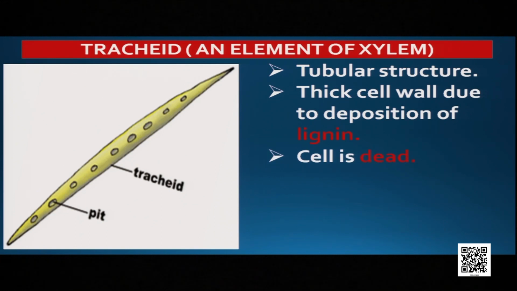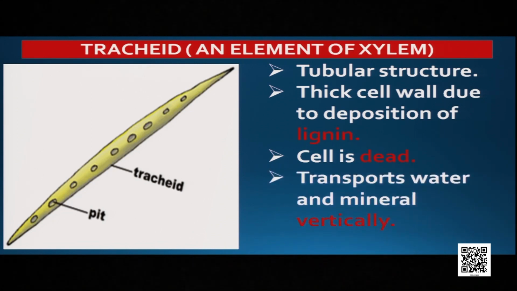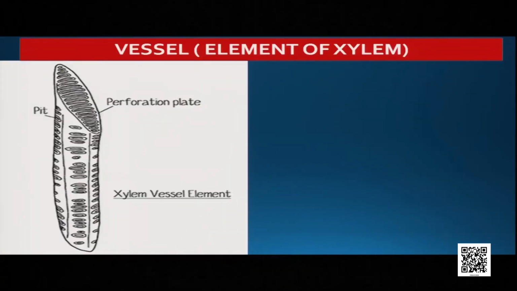Third, the cell is dead. There is no protoplasm, no nucleus, no organelles. That's why we can say the cell is dead. So, what does it do? It transports water and mineral vertically, meaning from the root to above or to other parts of the plant. Okay. The second element, or you can say the second cell, is called the vessel.